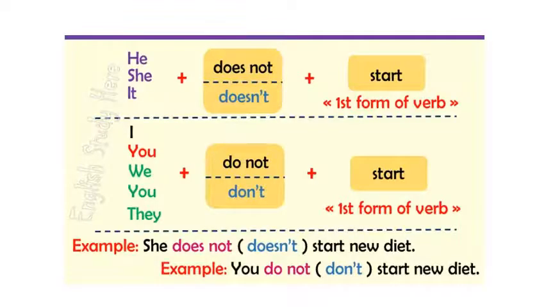In the negative form with the singular subject, we use does not, as he does not, she does not, or it does not or doesn't, with verb first form, like he doesn't start or she does not start, it doesn't start. In the plural forms, we use do not. With I, we, they, you, we use do not. For example, I do not start, you do not start, they don't start, we don't start. We can see some examples. She doesn't or does not start new diet. You do not or don't start new diet.